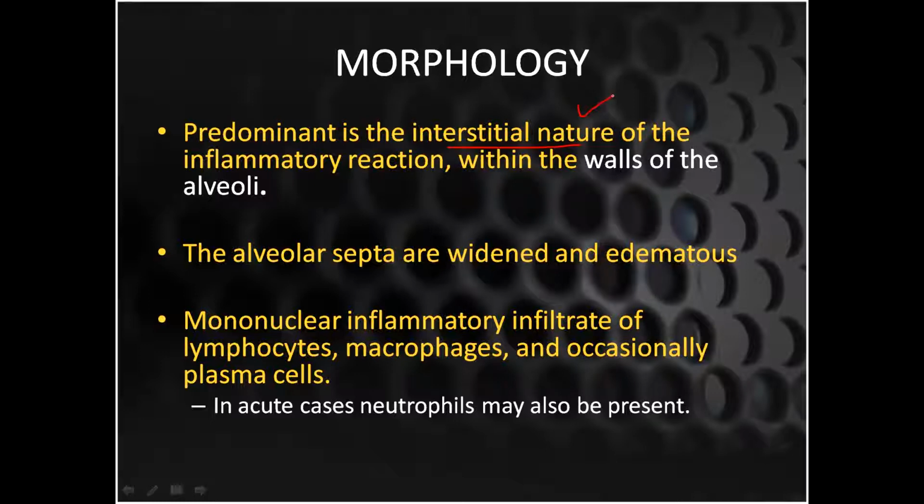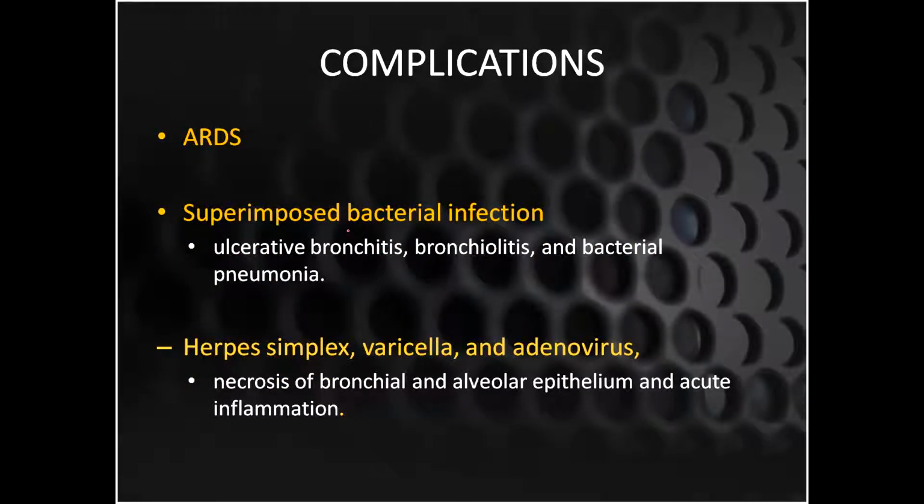Just remember this thing. The walls of the alveoli are going to be affected. Alveolar septa are going to be widened and edematous, and mononuclear inflammatory infiltrates of lymphocytes, macrophages, and plasma cells can be seen here. In acute cases, neutrophils can be there. Complications of atypical pneumonias include acute respiratory distress syndrome. There could be superimposed bacterial infections, causing ulcerative bronchitis, bronchiolitis, and bacterial bronchopneumonias. Herpes simplex, varicella, and adenoviruses can cause necrosis of the bronchiolar and alveolar epithelium, so there could be acute inflammation.